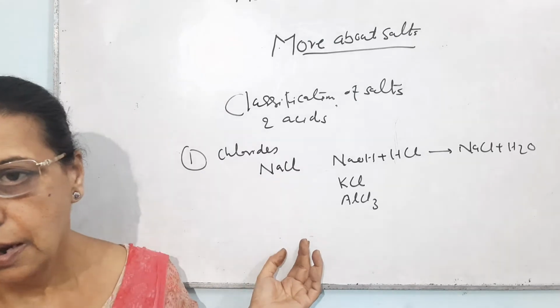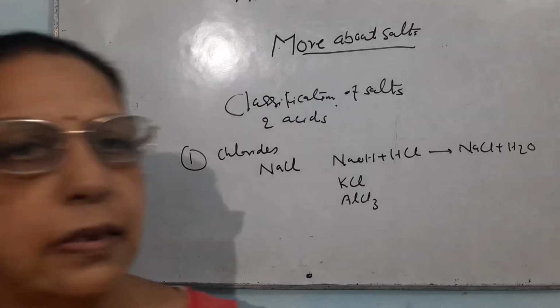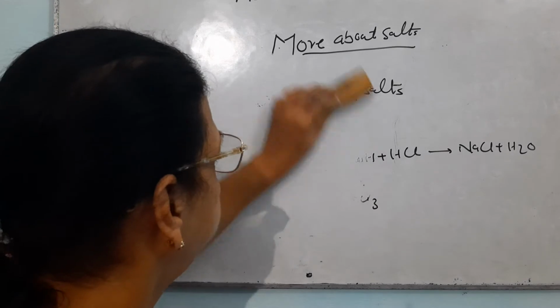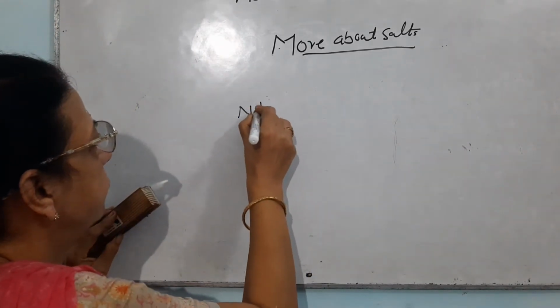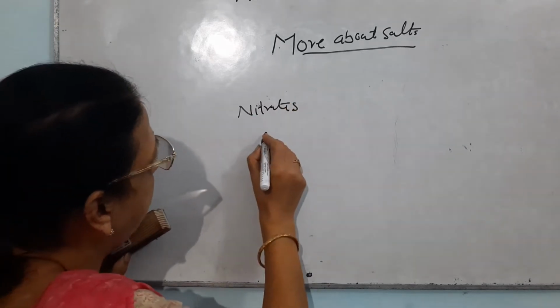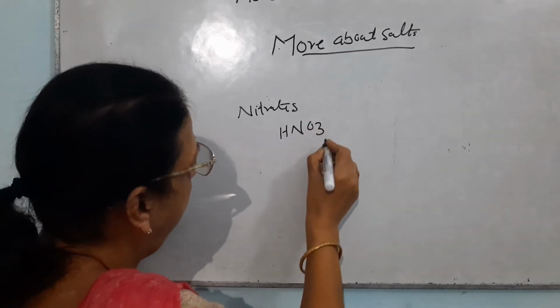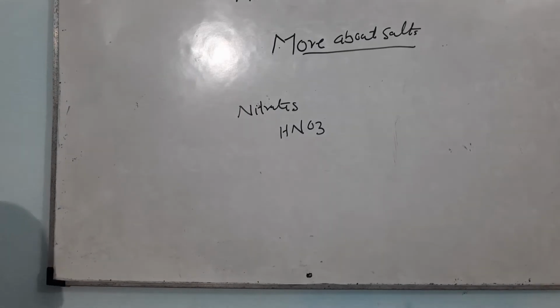Now, the next classification is nitrates. These are obtained by the reaction of HNO3 with any base. There are so many salts which you know about.